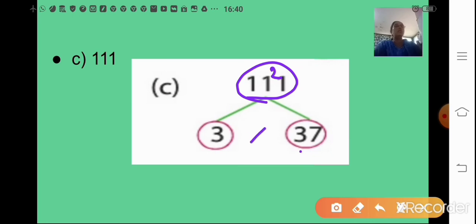So 3 into 37 gives 111. Now 37 itself is a prime number, so you cannot write it further as a product of two numbers. So 3 into 37 itself is your answer. 3 and 37 are the prime numbers, and when you multiply them together, you get the number 111.